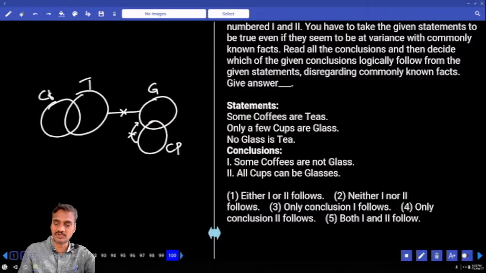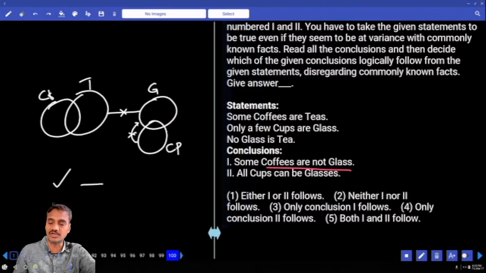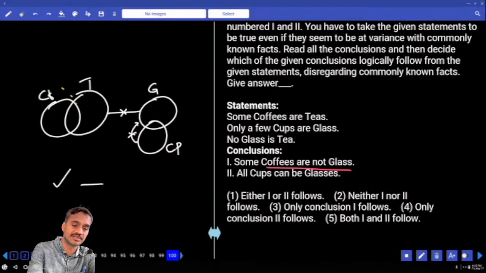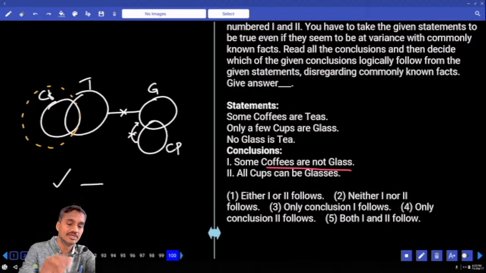And the first one, some coffees are not glasses. No coffee is a glass, some coffees are not glass. Then the next one, all coffees are glass. All coffees are glass means this entire coffee must be part of this glass. Is it possible to write like this? No. If you write like this, no glass is tea will become false. An alternate diagram cannot be true.